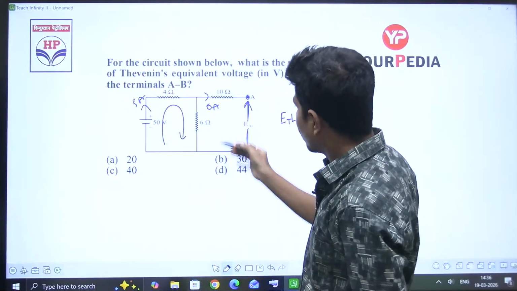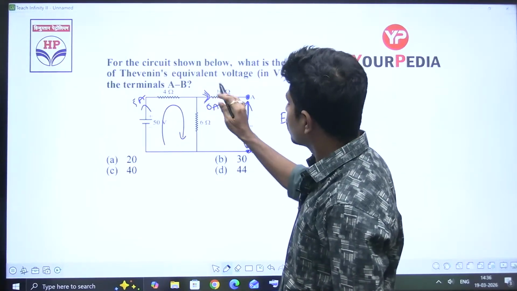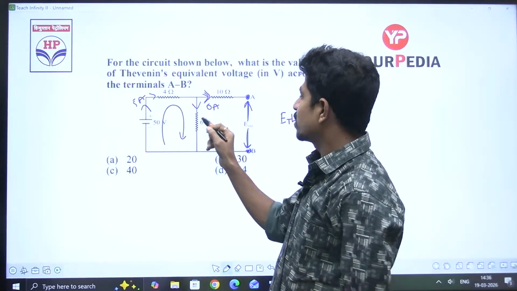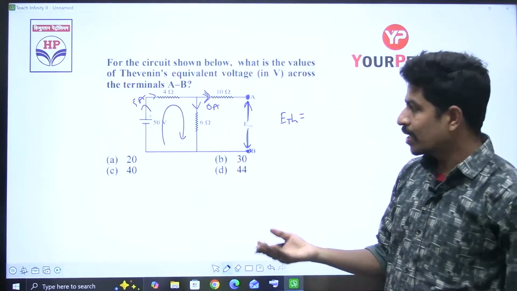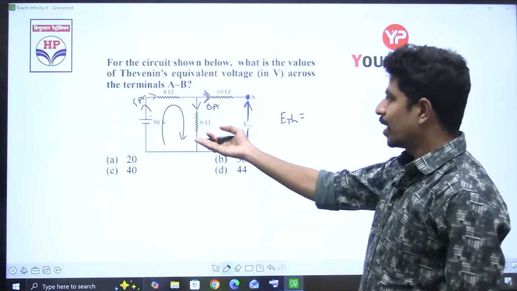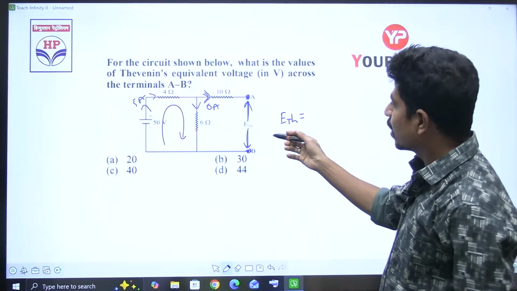How did I get this? See, open circuit here means no current, 0 volts. Now the total current that is coming is flowing through this. 4 ohms and 6 ohms both are carrying the same current, both are in series. Series means resistance can be added. 4 plus 6 is 10. Therefore, current I is equal to 50 divided by 10, that is 5 amperes.